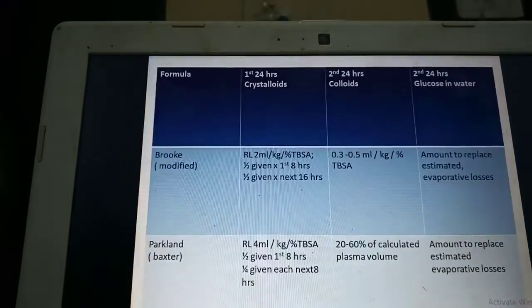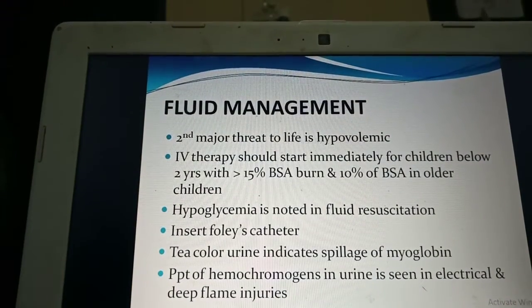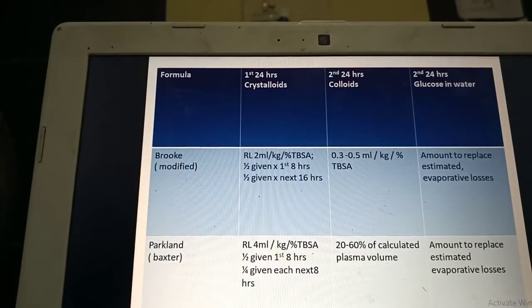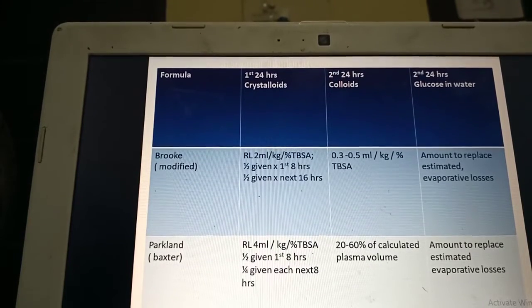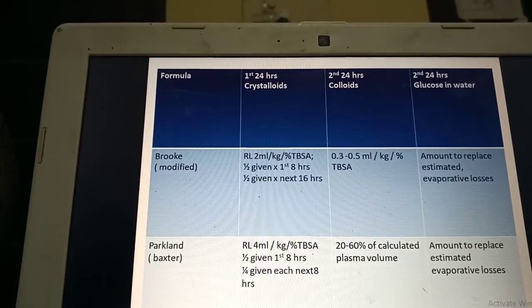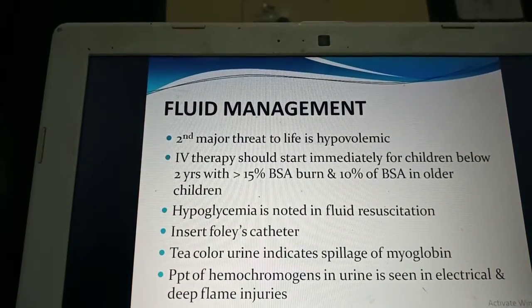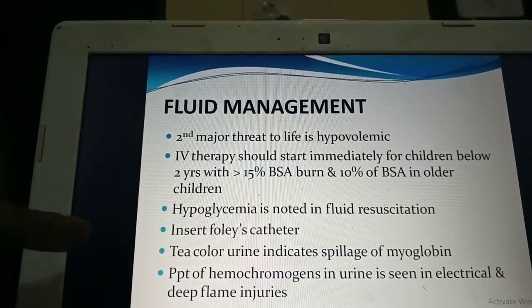But the most common formula that we use is the Parkland formula. We usually give Ringer lactate solution or plain normal saline. Immediately we rush the fluid. That can be given at a range of 4 ml per kg per percentage of total body surface area. Just remember this alone: 4 ml per kg per percentage of total body surface area.